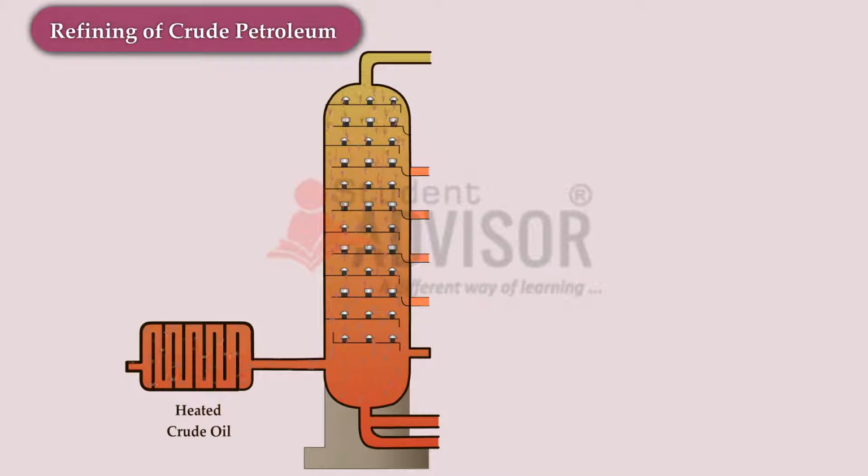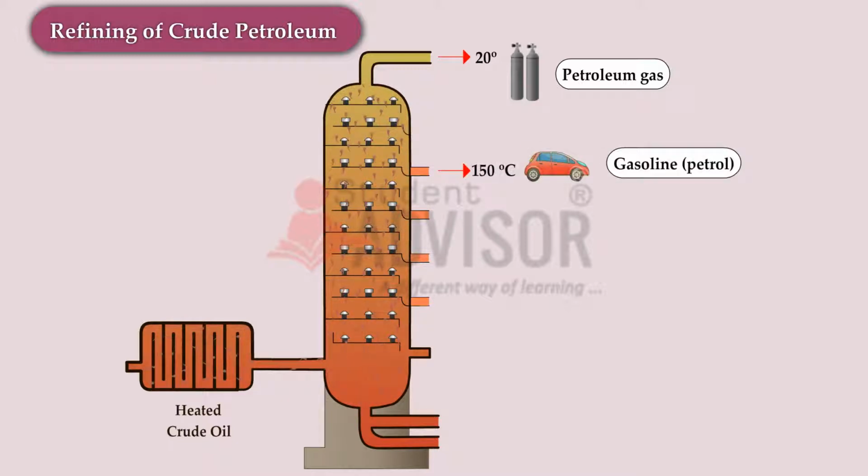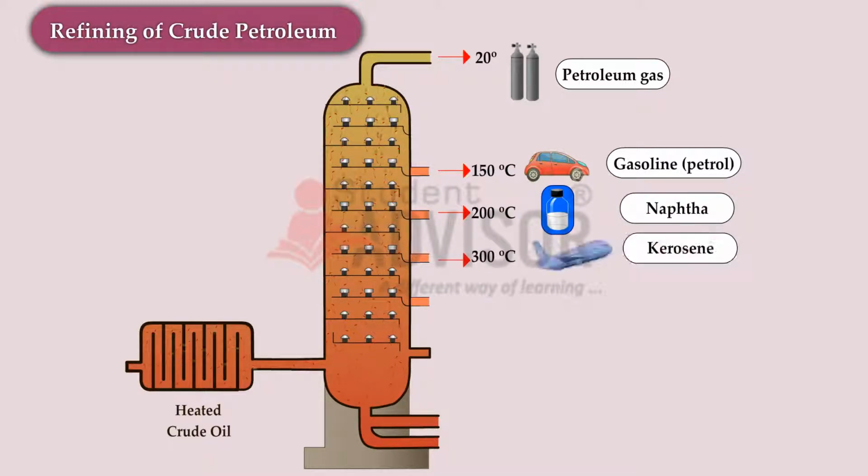Different products are obtained at different temperatures. For example, petroleum gas is obtained at 20 degrees Celsius, gasoline at 150 degrees Celsius, naphtha at 200 degrees Celsius, kerosene at 300 degrees Celsius, diesel oil at 370 degrees Celsius, heavy oil at 400 degrees Celsius, and other residue are left in the last.